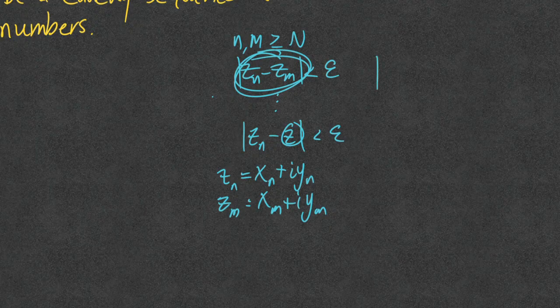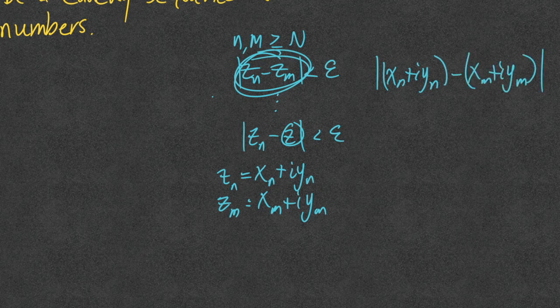Okay, so what we have is x sub n plus i y sub n minus x sub m plus i y sub m. And that's going to equal what? Well, I'm going to push the real terms over and group the real terms, and I'm going to also group the imaginary terms together.